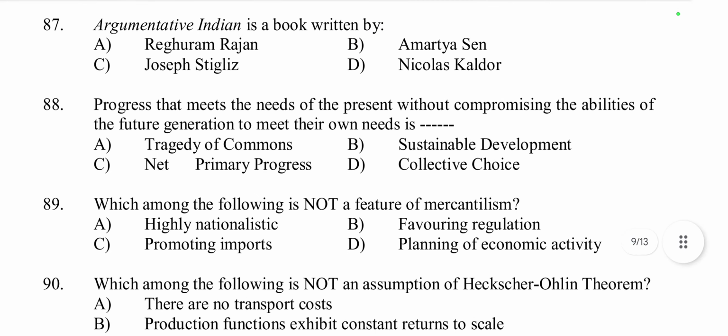Then question number 88. Progress that meets the needs of the present without compromising the ability of future generations to meet their own needs is called the tragedy of commons? No, sustainable development. Yes, that is called sustainable development. It was defined in the Brundtland report in 1987. This is the best definition of sustainable development.